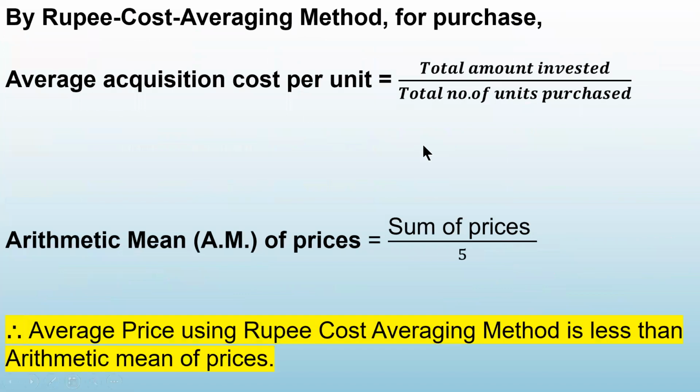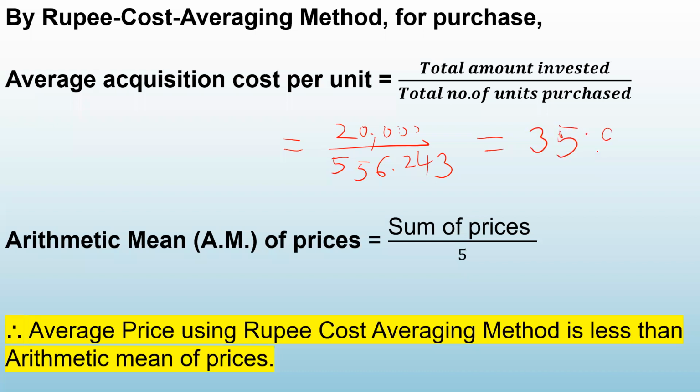So average acquisition cost is total amount invested, that is 20,000, divided by 556.24. This will give you the average cost of one unit. So 20,000 divided by 556.243 gives you 35.96. So the average cost is 35.96.